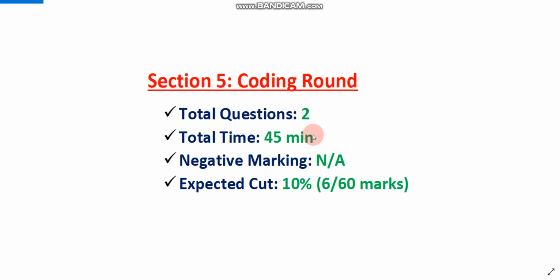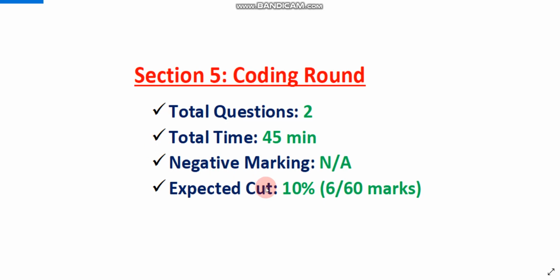Please listen very carefully. Expected cutoff is 10%, and they will give you marks out of 60. What pattern they follow, no one knows, but they will give you marks out of 60, and if you score at least 6 marks out of 60, then you can easily clear the coding cutoff. I'm repeating again, if you score 6 marks out of 60, then you can easily clear the coding cutoff and you will receive the interview mail, if you perform well in the other sections also.